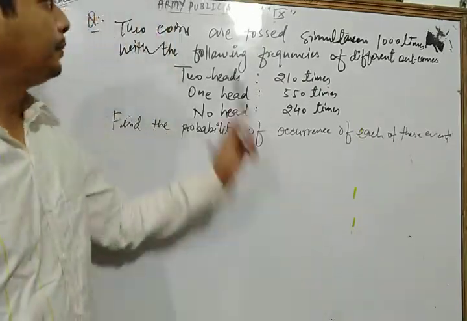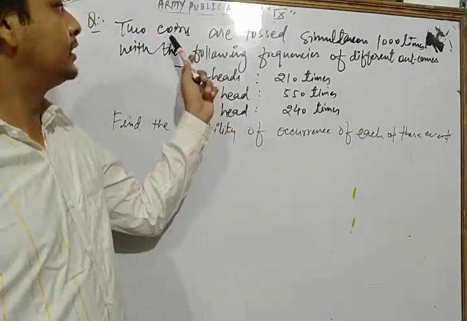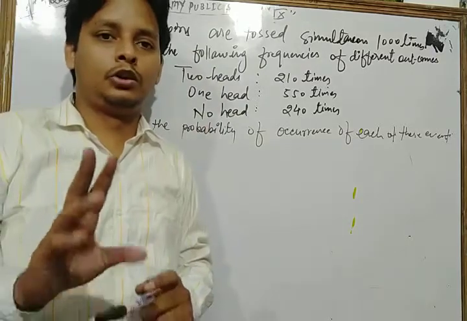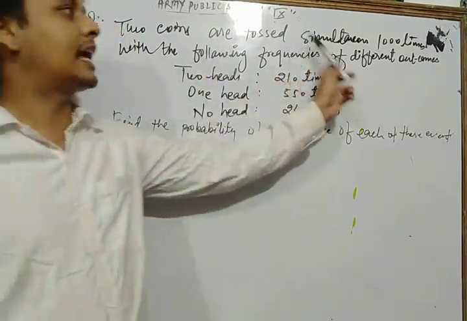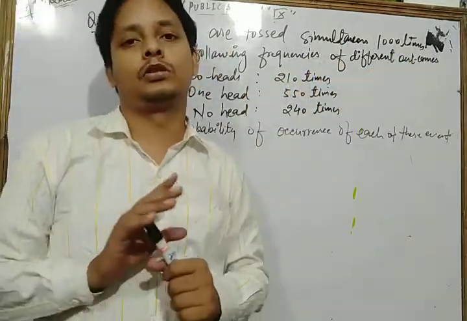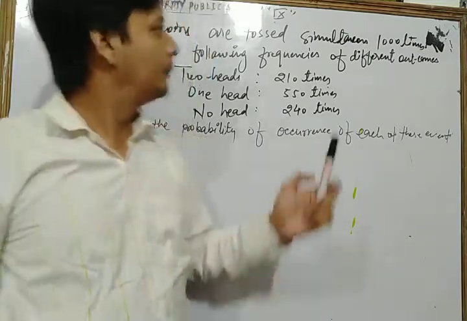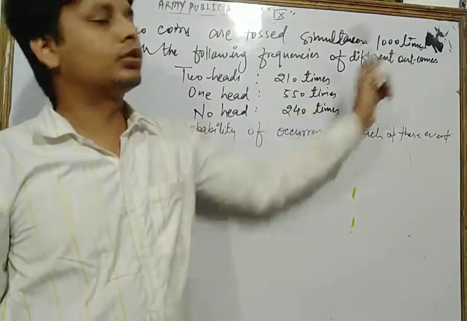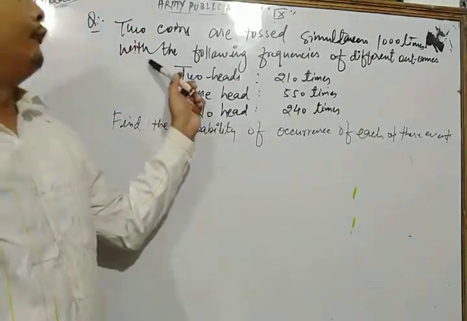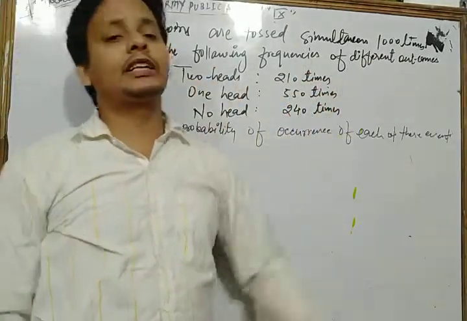Let's see the question here. Dear students, here two coins are tossed simultaneously 1000 times, with the following frequencies of different outcomes.